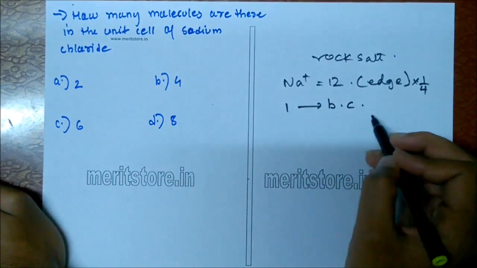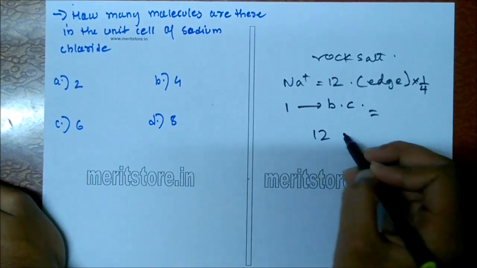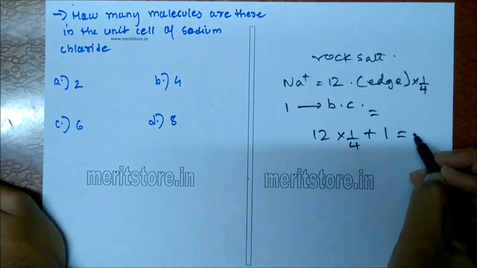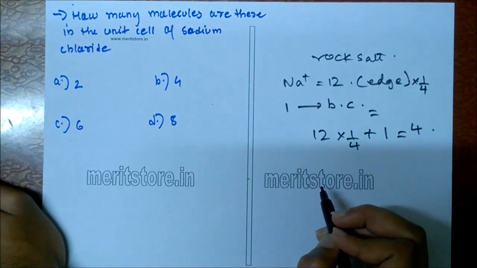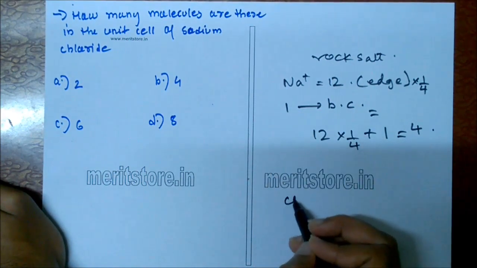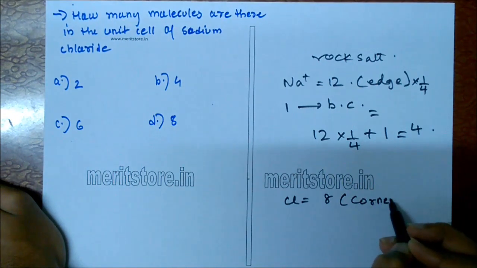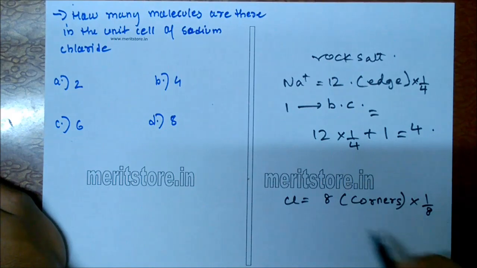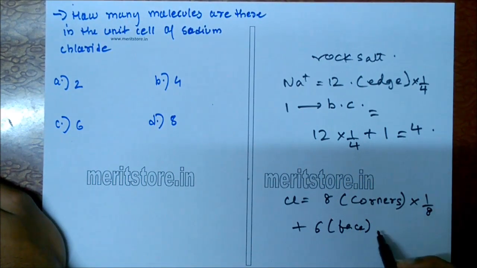So in total it is equal to 4. 12 into 1 by 4 plus 1 body centered, which is equal to 4 atoms of sodium. The number of chloride ions are 8 at the corner, so it will be multiplied by 1 by 8, plus 6 face centered multiplied by half.